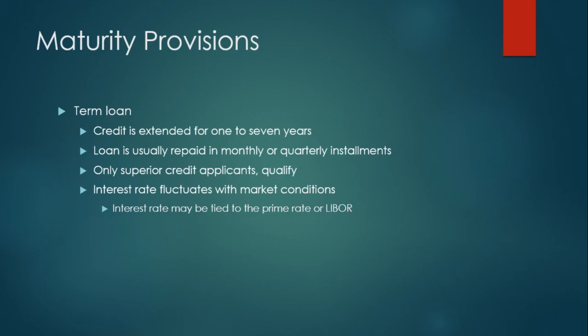Maturity provisions. Could be a term loan. Credit is extended for 1 to 7 years. The loan is usually repaid in monthly or quarterly installments. Only superior credit applicants qualify. The interest rate fluctuates with market conditions. Interest rates may be tied to the prime rate or LIBOR.